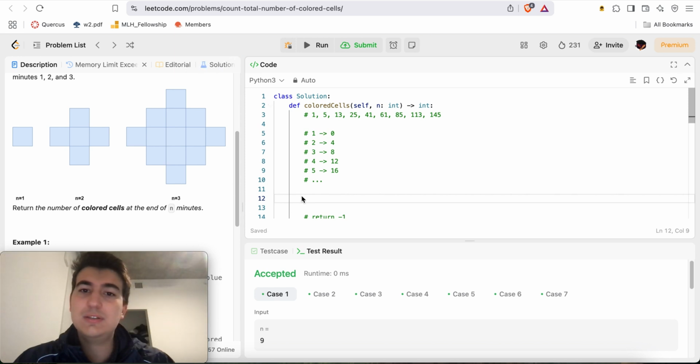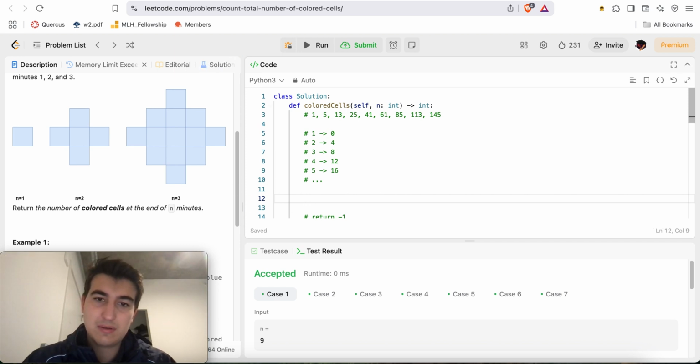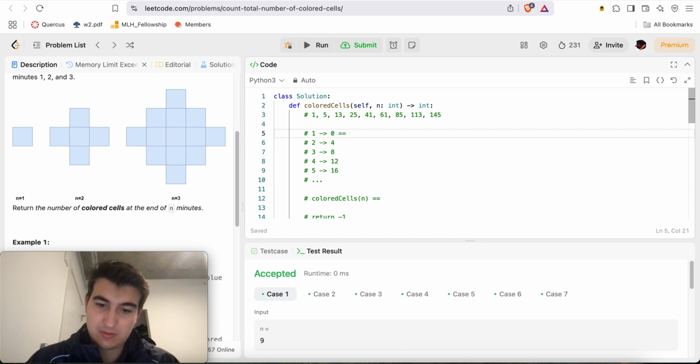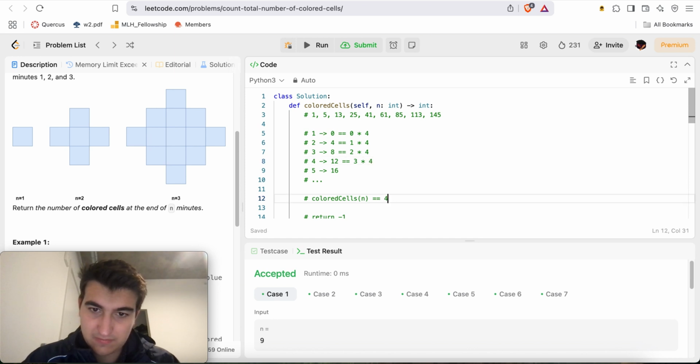So it'll be colored cells of n. 1 times 4, 2 times 4, 3 times 4, is equal to 4 times n minus 1, plus colored cells of n minus 1.